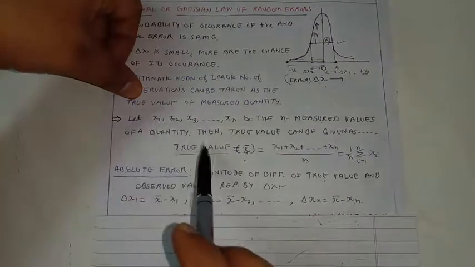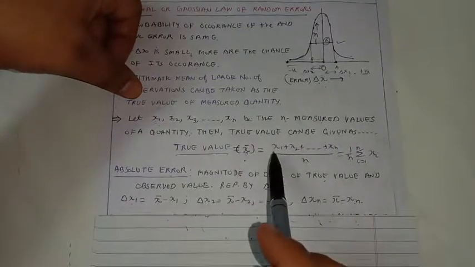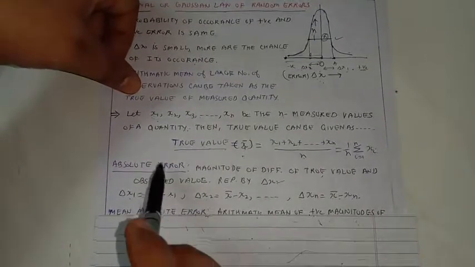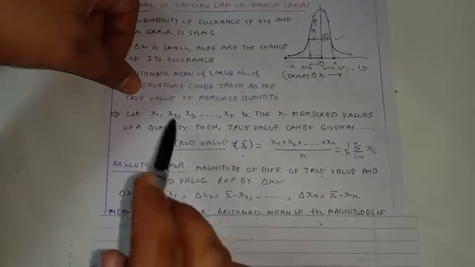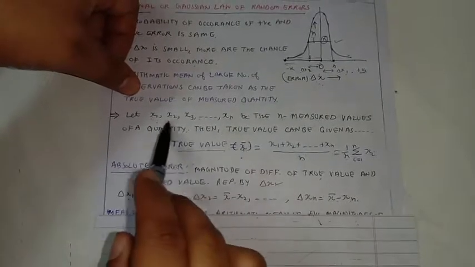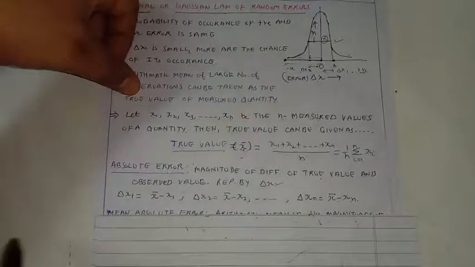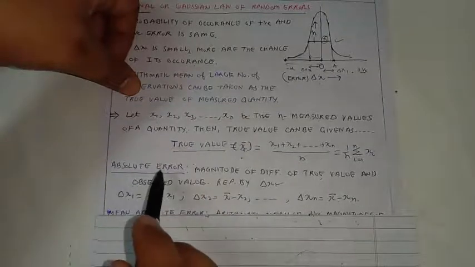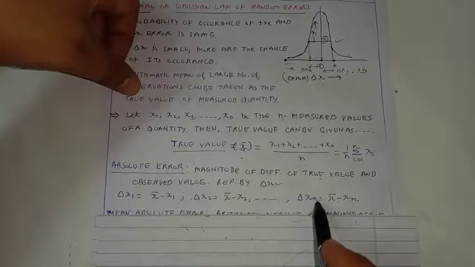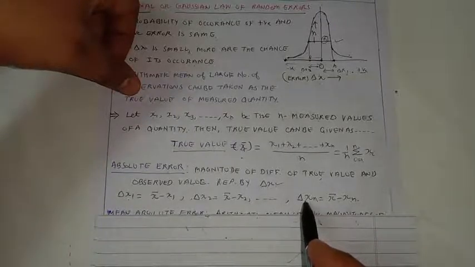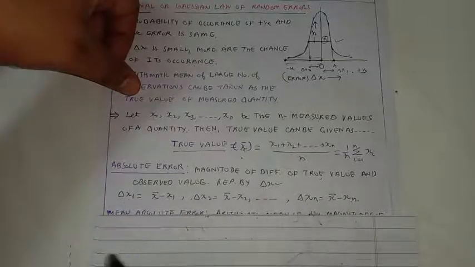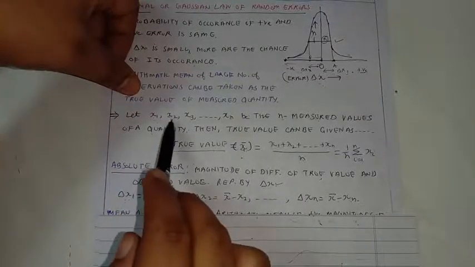We removed the problem by taking the average and considering the average as the true value. Similarly, when we try to find the absolute error, the error in each physical quantity, by taking the difference of x bar and x1, x2, x3, and so on up to xn, we come across the absolute error values delta x1, delta x2, delta x3, and so on up to delta xn. We again found the same problem, that even these delta x errors are different. They are varying from observation to observation.